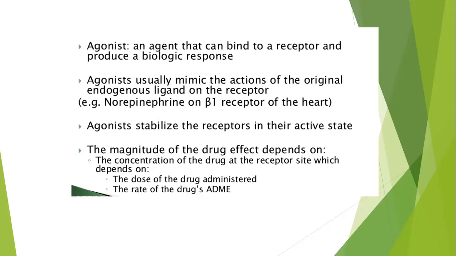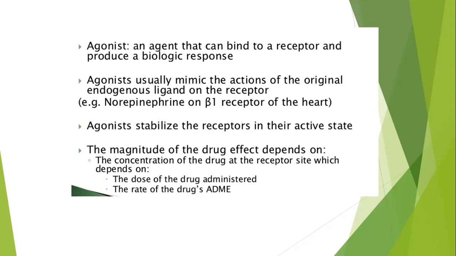The magnitude of the drug effect depends on the concentration of the drug at the receptor site, which depends on the dose of the drug administered and the rate of the drug ADME, which is absorption, distribution, metabolism, and elimination.